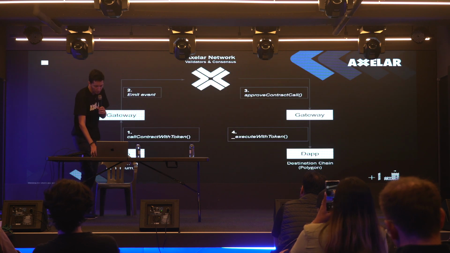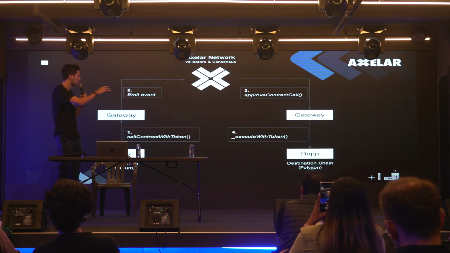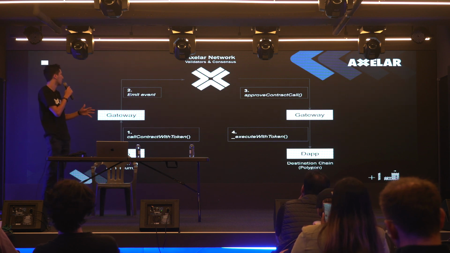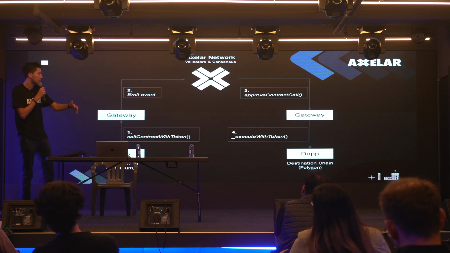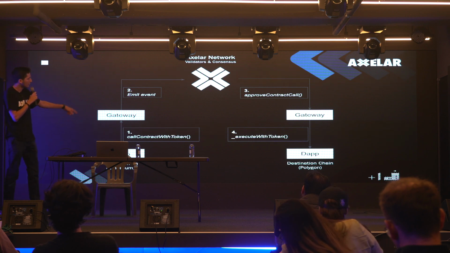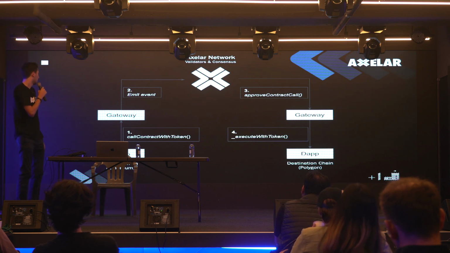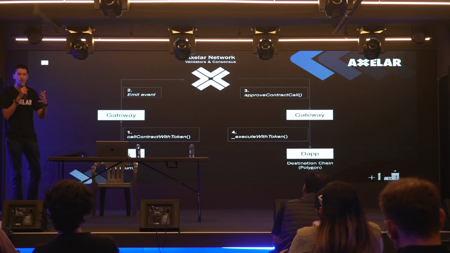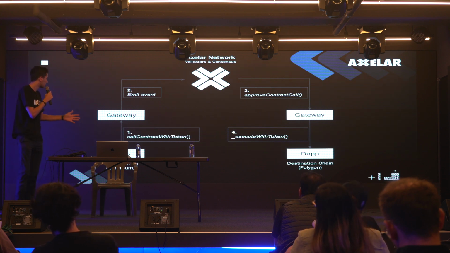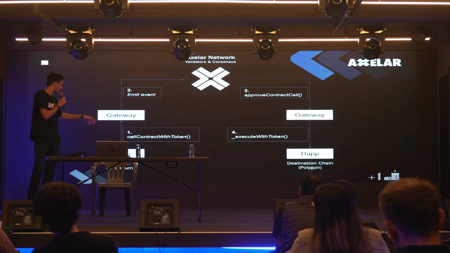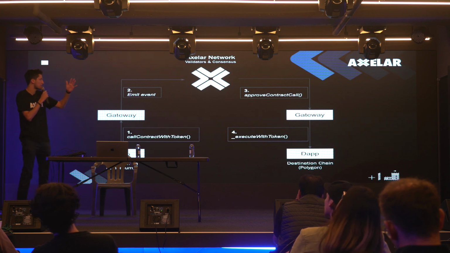So very quickly how this works, and this is granted a simplified diagram, but I think it illustrates the point pretty well. Let's say we have an application that is trying to send an ERC20 token from the Ethereum blockchain to the Polygon blockchain. Now, the way Axelar works, any blockchain that is connected to it has something called a gateway contract. The gateway contract exposes several functions which we'll need to use to trigger and receive an interchain transaction. One of those functions is call contract with token. This is a function which we need to use to initiate the interchain transaction.